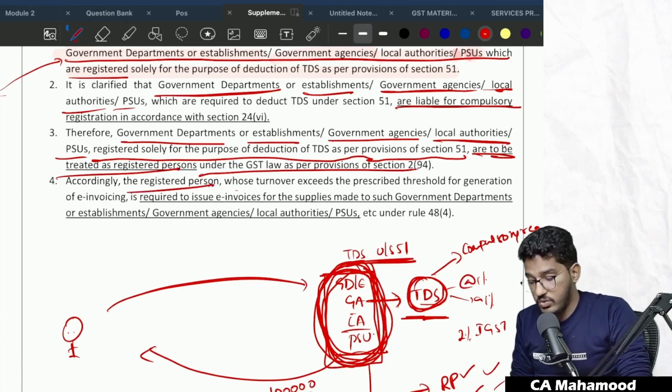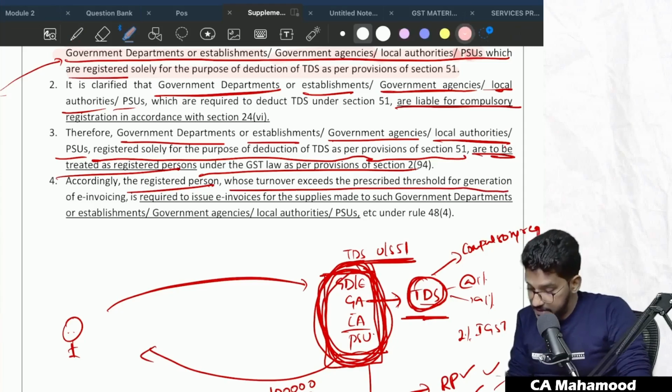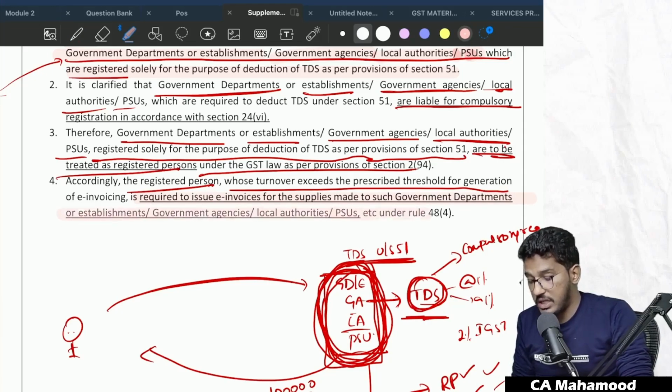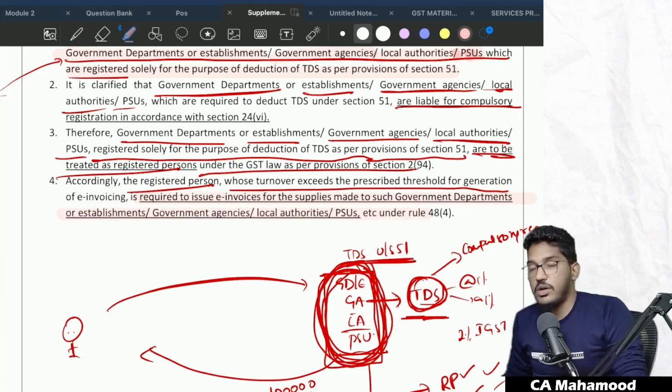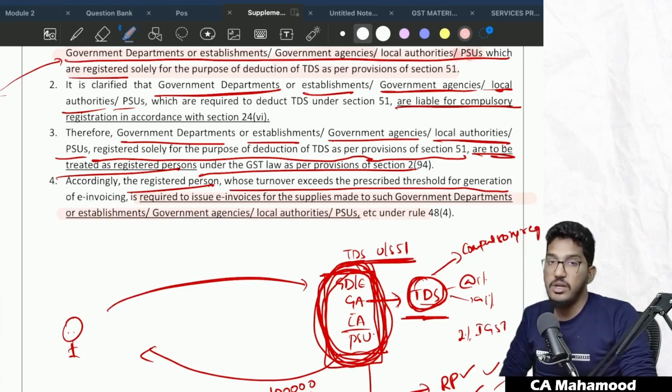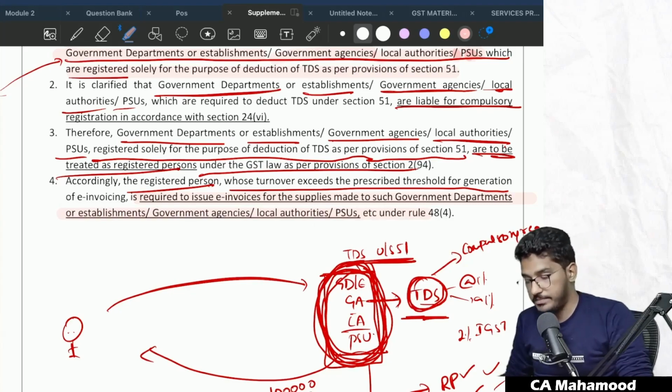Accordingly, the registered person whose turnover exceeds the prescribed threshold limit is required to issue e-invoice for the supplies made to them. That means even for them e-invoice will be required.